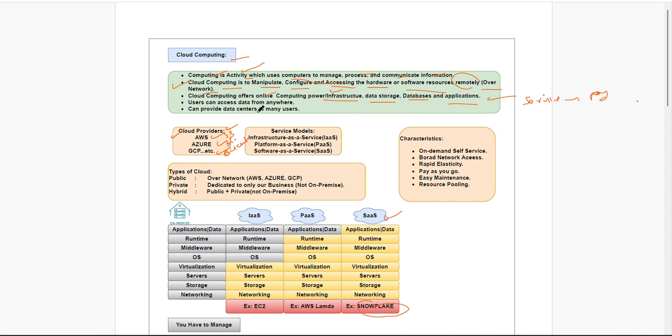We will see more. Using cloud computing, users can access the data from anywhere. See, take Google Drive. Where exactly we are storing the data, we don't know. Google maintains their servers.